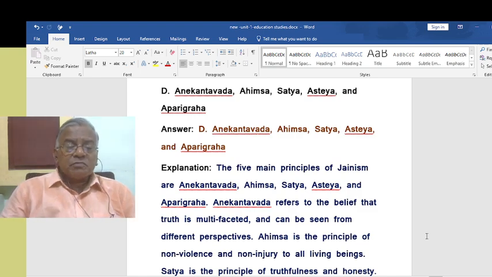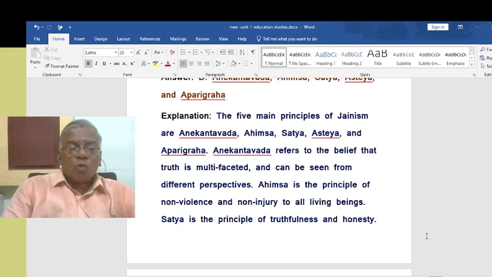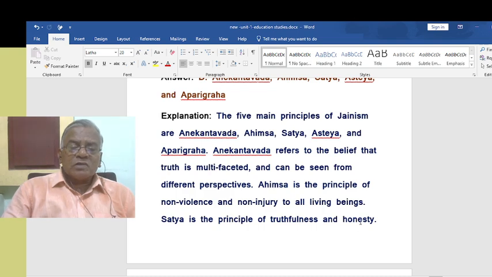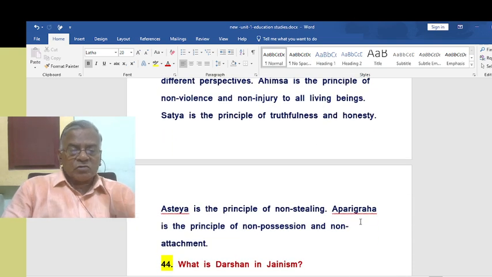Ahimsa is the principle of non-violence and non-injury to all living beings. No injury to anyone, no harm to any creature. That is called Ahimsa. Satya is the principle of truthfulness and honesty. Of course, we know that: Satyam Shivam Sundaram. No? We know that. Satya is the principle of truthfulness and honesty. Asteya is the principle of non-stealing.